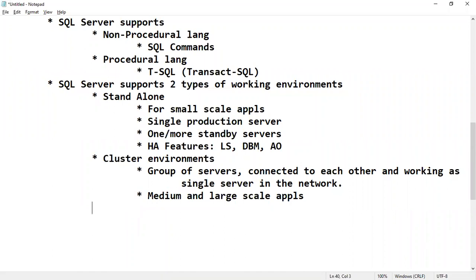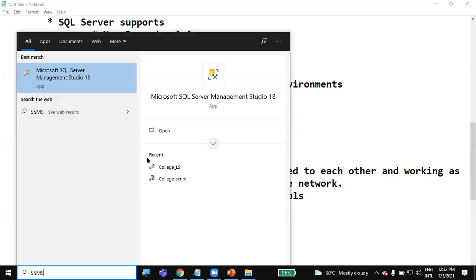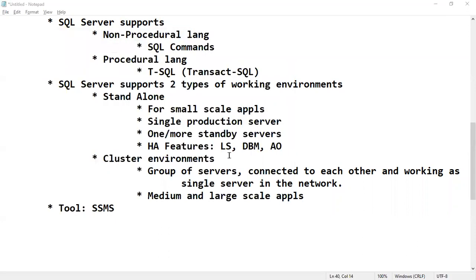To verify whether right now we are working in a cluster or standalone environment, remember that to connect and work with SQL Server, we are using one tool called SSMS, SQL Server Management Studio. I will show you from scratch how we can install everything. Check here, I have already installed SSMS in my machine.